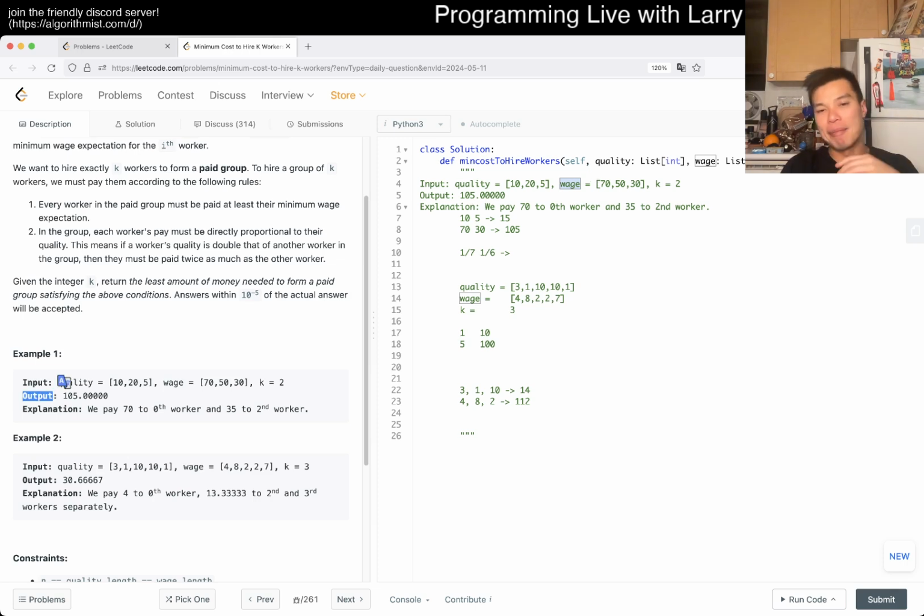And then you have to minimize this, and by minimizing it we choose a greedy way, right? Because we're saying we want a subset of this such that we minimize the ratio of quality over wage.